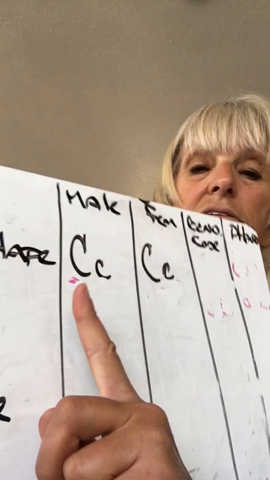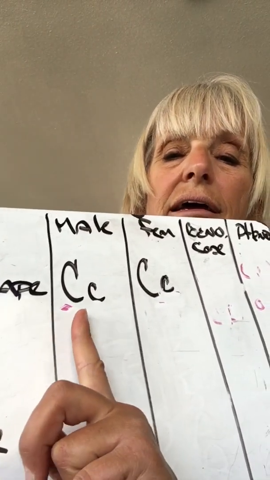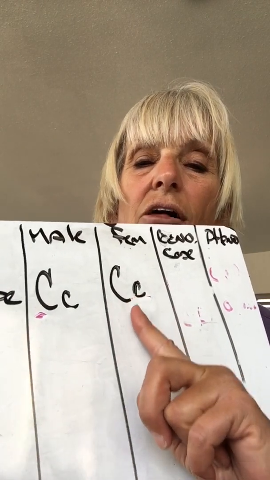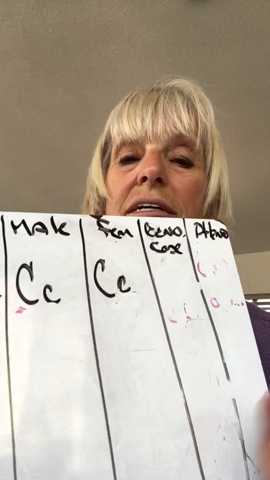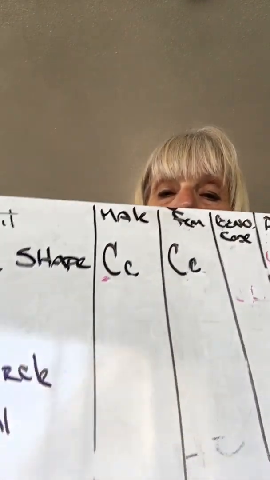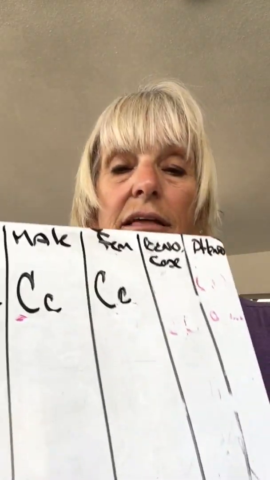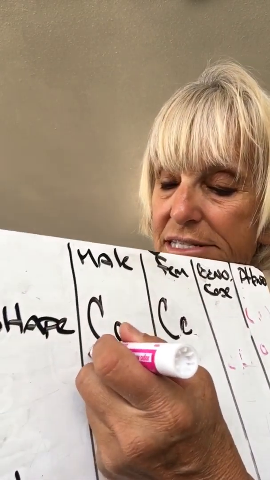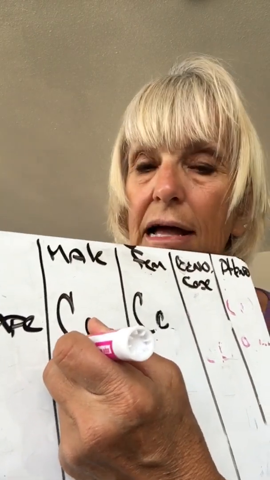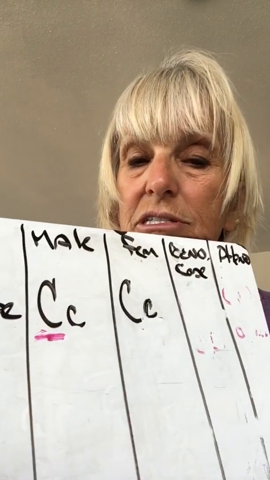So what you're going to do is you're going to have two coins. One coin is your mother and one coin is your father. You're going to be flipping these coins, and heads is going to be the left-hand line down each column, essentially the capital letter, the dominant trait. If you flip a coin for the male and it lands on heads, that will mean that the male, the father, is sending along the dominant trait, and you will underline or highlight the dominant trait, which is the big C.